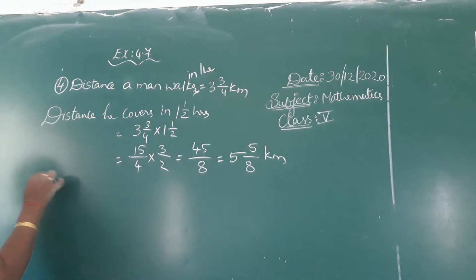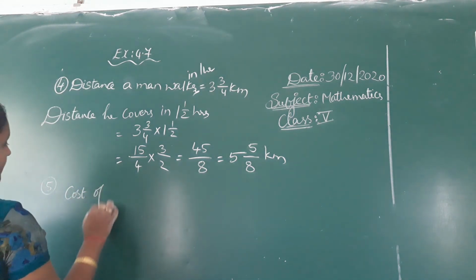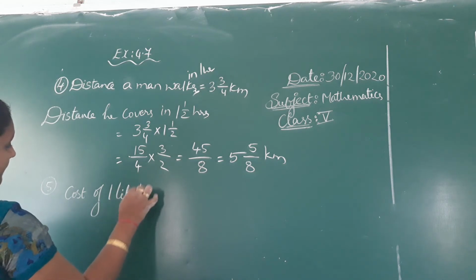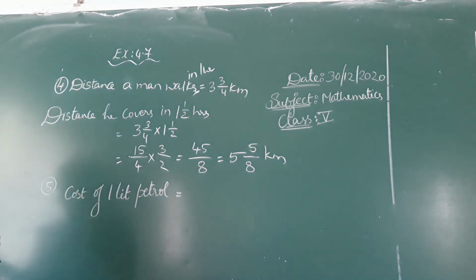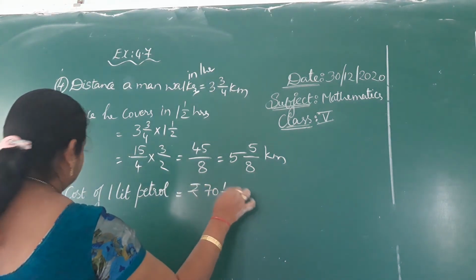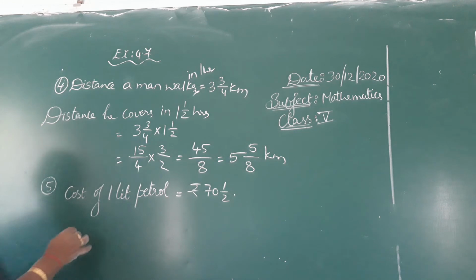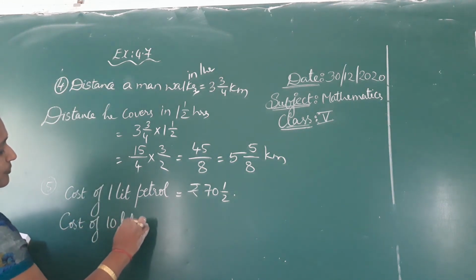See the fifth one. Cost of 1 liter petrol was given. It's nothing but 70.5 rupees. They are asking us to find the cost of 10 liters of petrol.